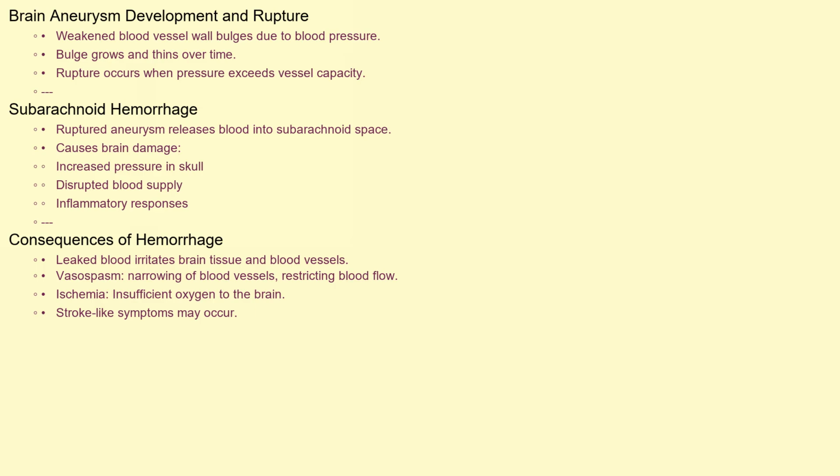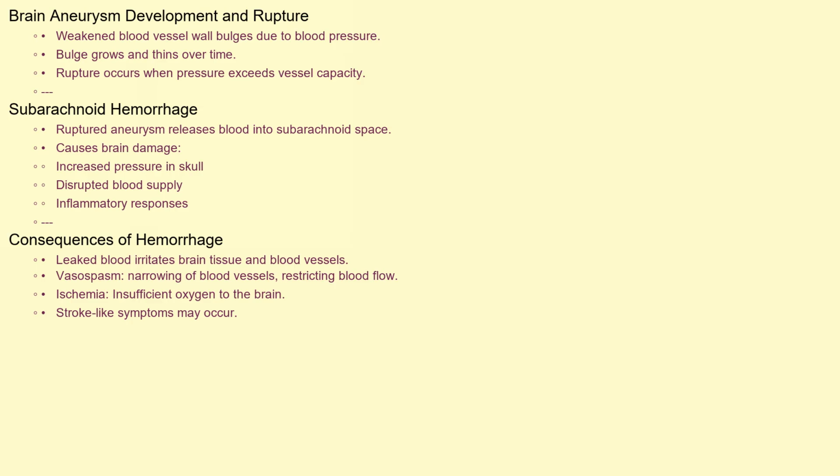Now, let's understand what's happening inside the brain. Brain aneurysms develop when the wall of a blood vessel weakens. This weakened area bulges outwards due to the pressure of blood flow. Over time, this bulge can grow and become increasingly thin. The danger arises when the pressure exceeds the vessel's capacity, leading to a rupture.